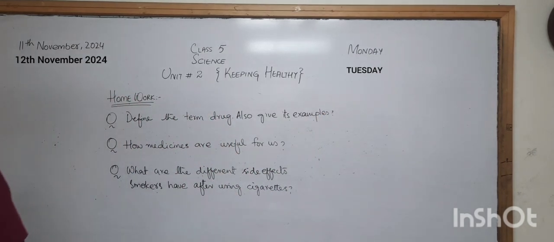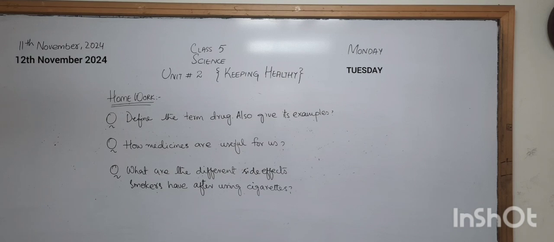Examples. Okay, the next question is how medicines are useful for us. If medicines are drugs, how are they useful for human beings? The next question is, what are the different side effects smokers have after using a cigarette? We have already discussed that when smokers use cigarettes, they face many side effects.